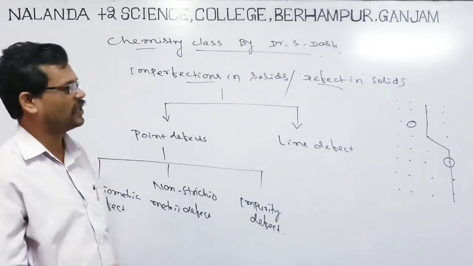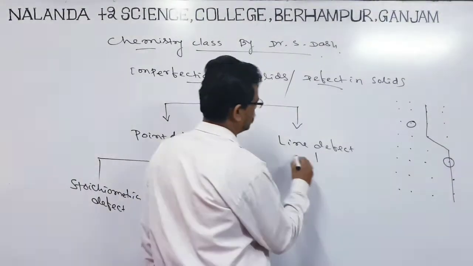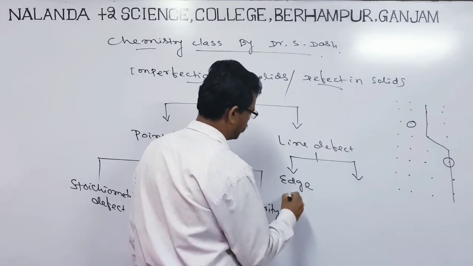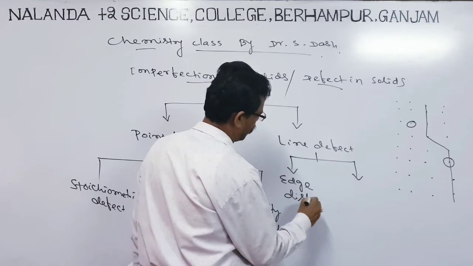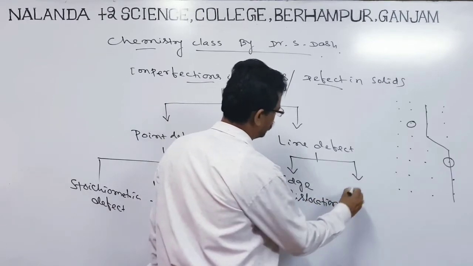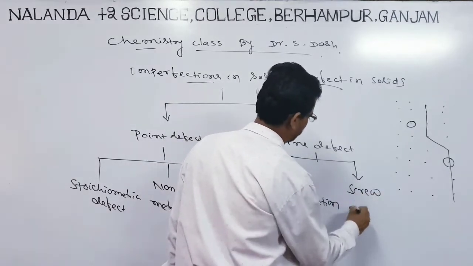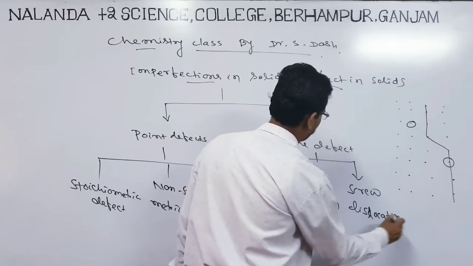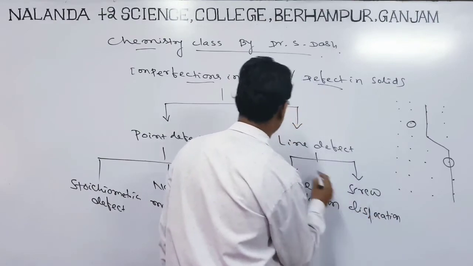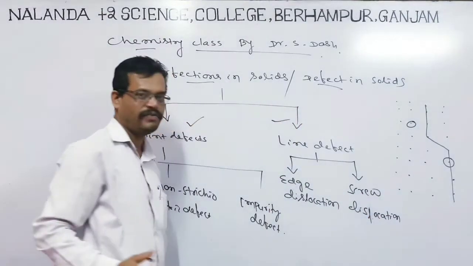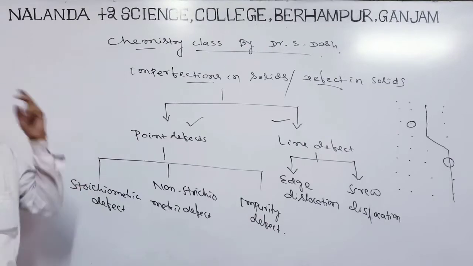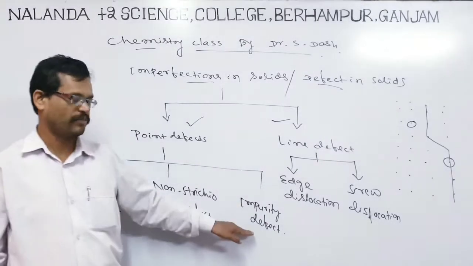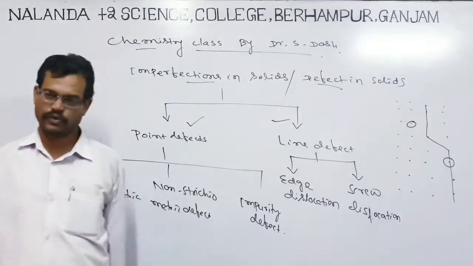Similarly, line defect is of two types: edge dislocation and screw dislocation. So you have to remember there are two types of defect: one is point defect and another is line defect. The point defect is basically of three types: stoichiometric, non-stoichiometric, and impurity. Line defect has edge dislocation and screw dislocation.